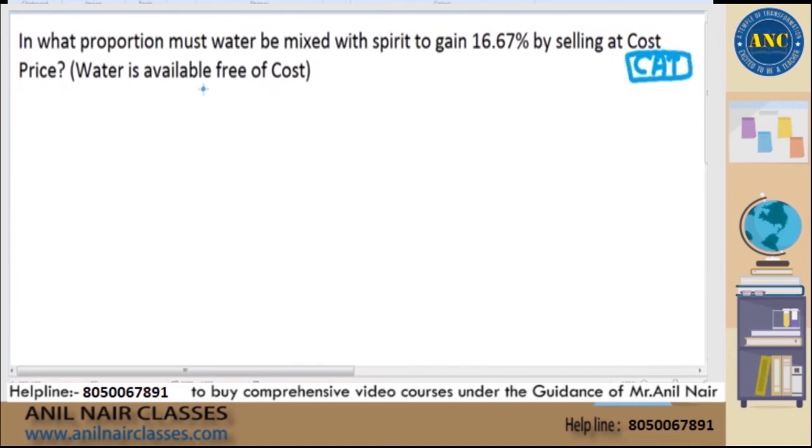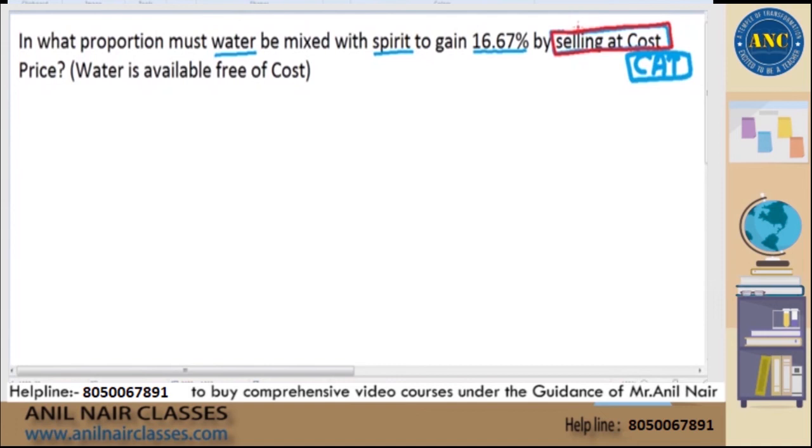The question says, in what proportion must water be mixed with spirit to gain 16.67% profit by selling at cost price? Put it as a very, very important point: by selling at cost price. That means I am selling at the price whatever I purchased for, as I explained 2 minutes before.